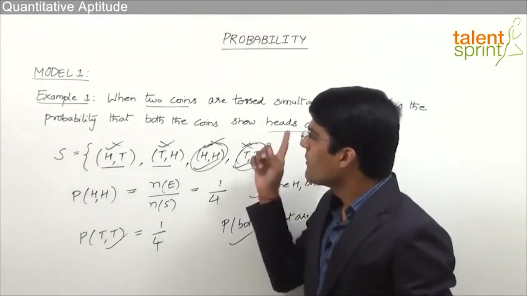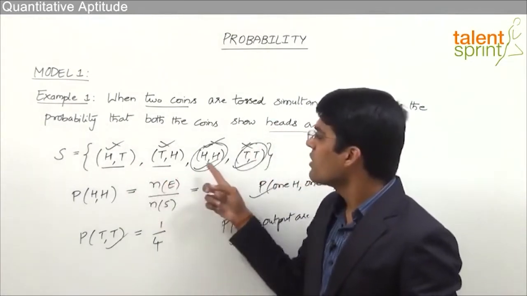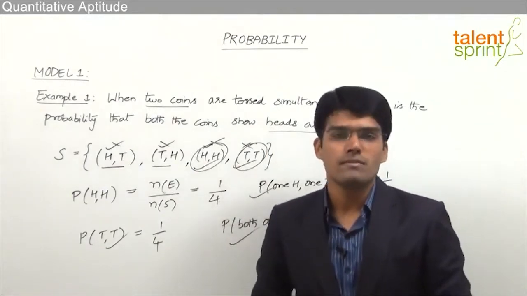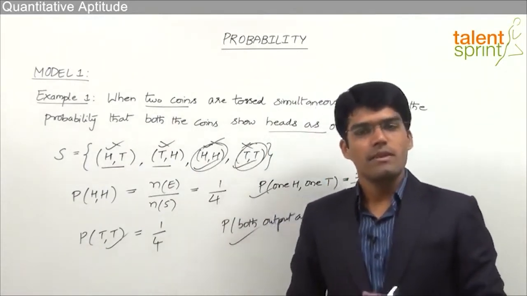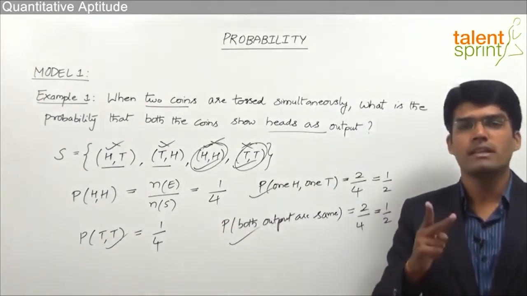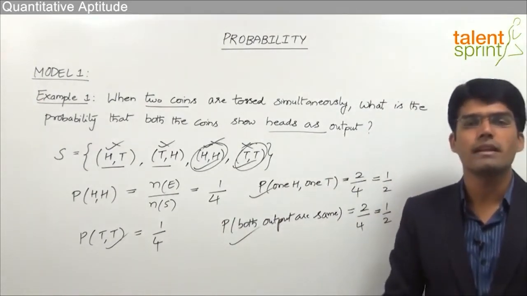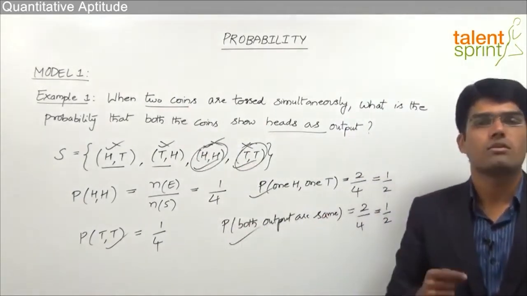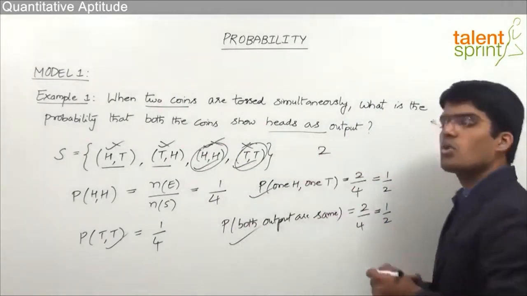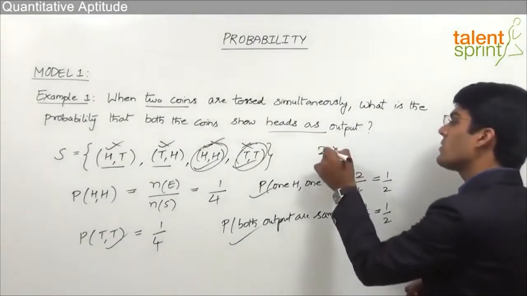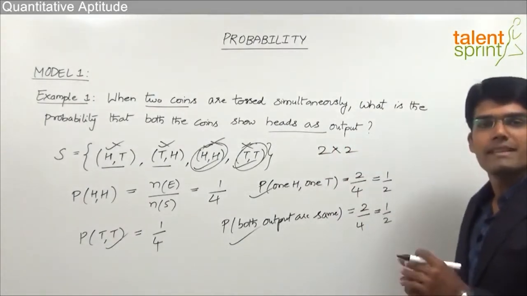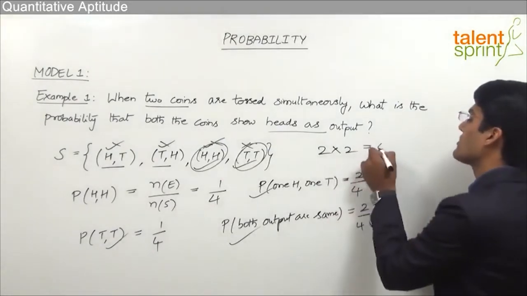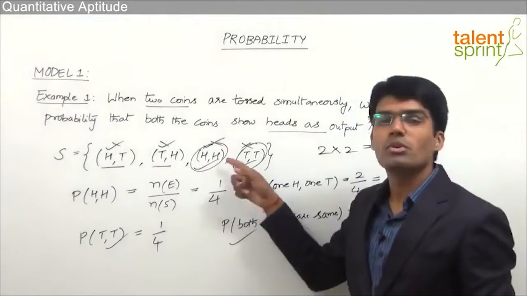As you can see here, for such an event, the sample space has got 4 possible outcomes. So how should we calculate the number of outcomes in the given sample space? We know that when we toss one coin, there are 2 outcomes. It can be a head or a tail. Now when there are 2 coins, there should be 2 power 2 outcomes. Why? Because the first coin can show 2 outputs and the second coin can also show 2 outputs. So when we combine them together, or both the coins are tossed together, we will get 2 into 2, 4 outputs. And those 4 outputs are as shown here.